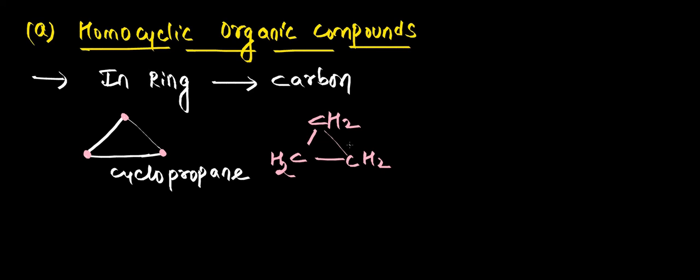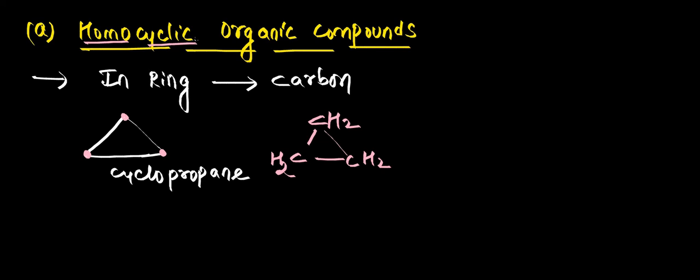So in the ring, the bonds are connected with carbon atoms only. Such kind of organic compounds are homocyclic. Homo means same, all carbon atoms in the cycle. Exactly opposite, if in the ring some different atoms are also present, then it comes under heterocyclic organic compounds.